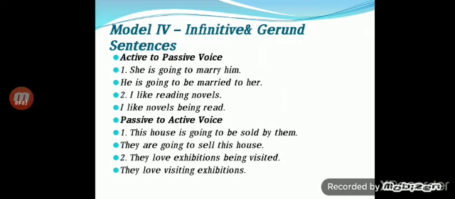I like reading novels. I like novels being read. So here reading is a gerund. What is a gerund? Verb plus ing is called a gerund. So when we see a gerund in the sentence, we have to change it in passive voice. How do we change it? We have already done this in the present continuous and past continuous tenses. We remove ing and we use the word being. So, I like novels being read.